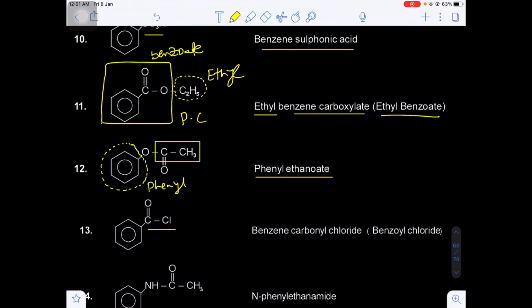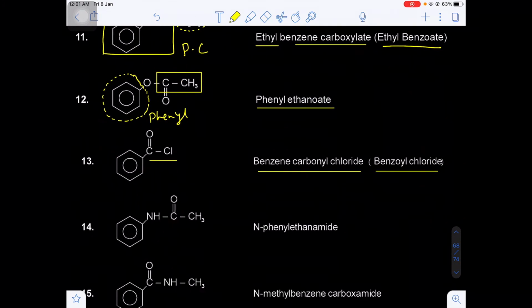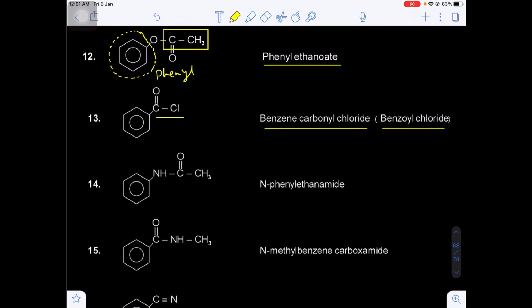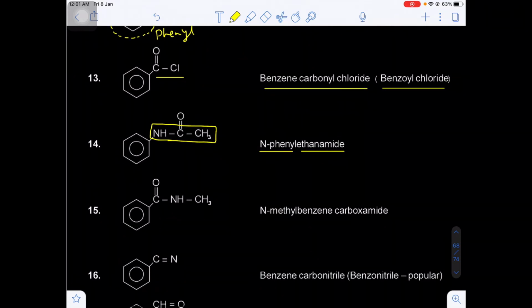So this is the acyl chloride, benzene carbonyl chloride. Simply we can say benzoyl chloride. Now this will be the amide. So here the functional group will be C double bond O NH. Are you getting my point? Now here on the nitrogen, the substitution will be the phenyl, so that's why N-phenyl ethanamide, alkanamide.